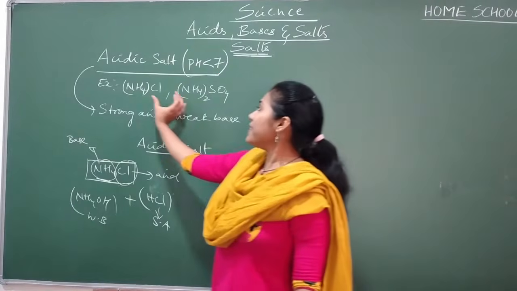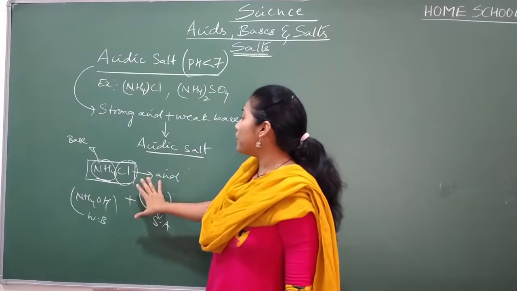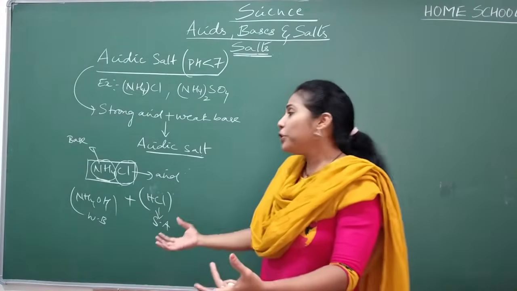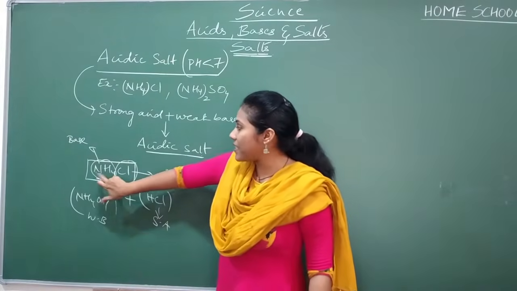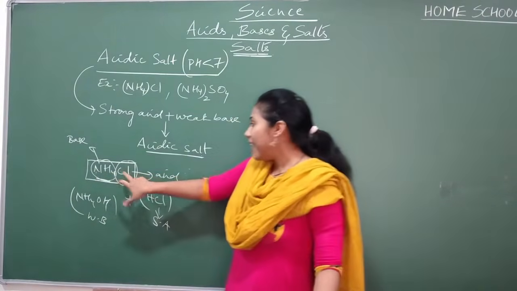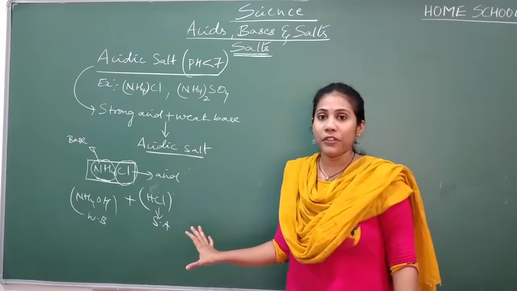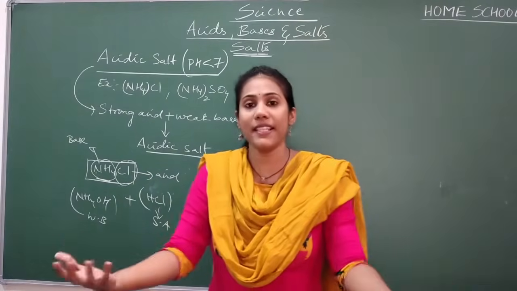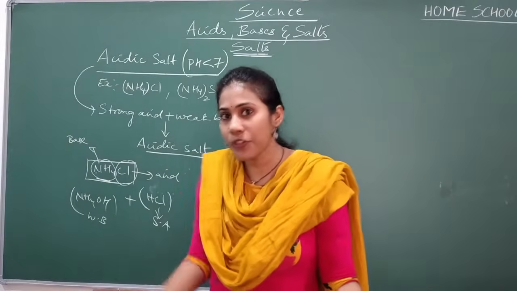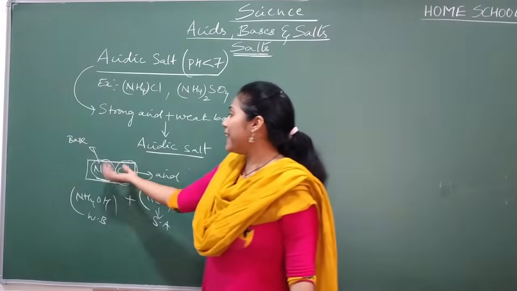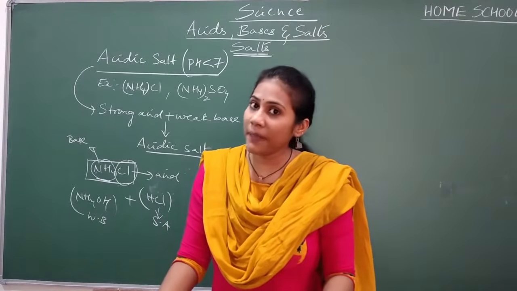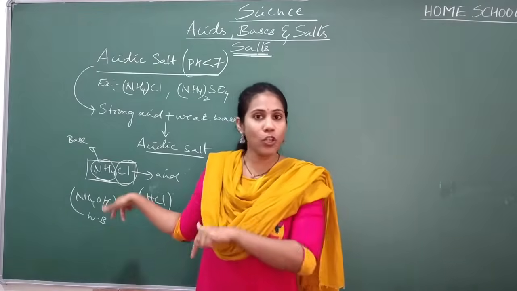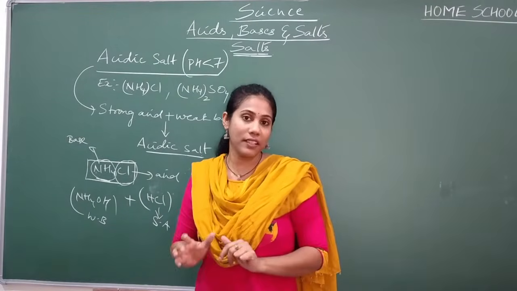So whenever you see a formula of a salt, you must be able to predict what acid and what base is there in it. And how do you predict that? Always the first part of a salt, the first ion, will be from base and the second ion will be from acid. See, Cl containing acid is what is there in our nature, obviously HCl. So HCl is the acid. And which base contains NH4 ion? Ammonium hydroxide. Right? So here you should definitely revise that first video and then watch this video so that the concept will become more clear.